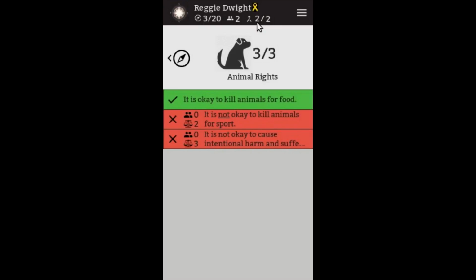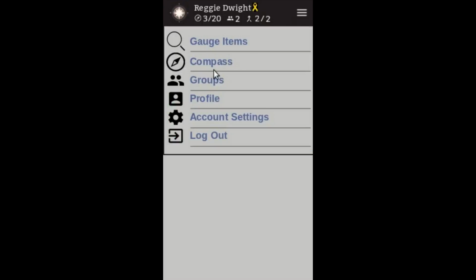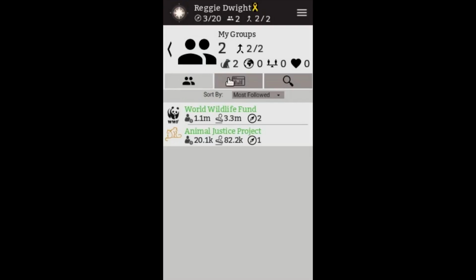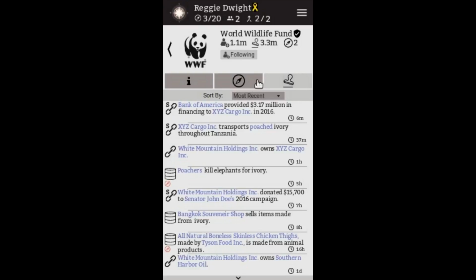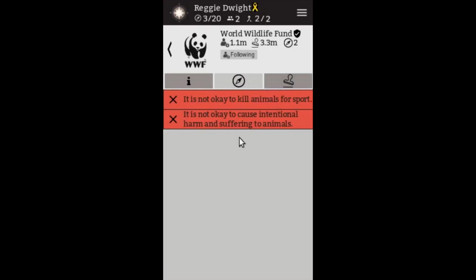And then we've followed groups that cover both of these points. So if we take a look at our groups again, we'll first take a look at the World Wildlife Fund, right? So right away, the World Wildlife Fund covers both of these points. If there's information about products that violate the point that it's not okay to kill animals for sport, World Wildlife Fund is looking for information and passing it down to us.